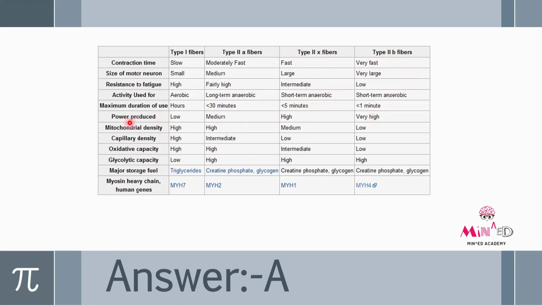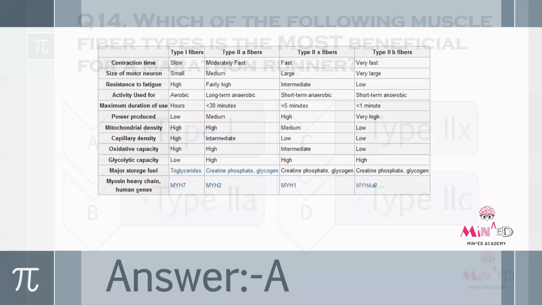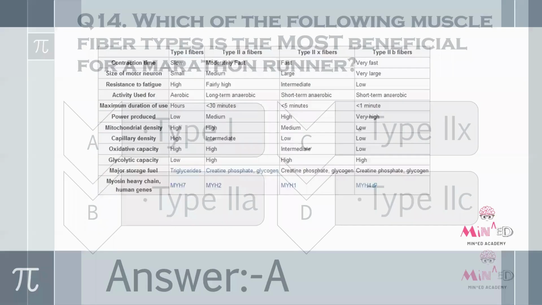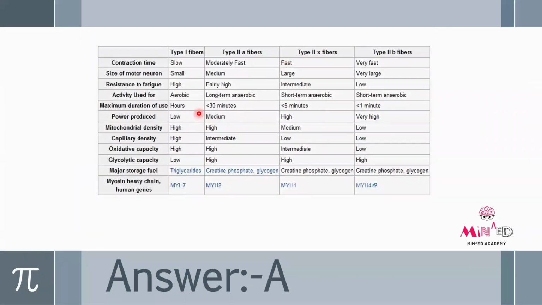The power produced in type 1 fiber is low. In type 2A, it's medium. Type 2X high. Type 2B is very high. So accordingly, you can just go through it. So first, we'll know what is the basic characteristic of a marathon runner. You can see in this only.